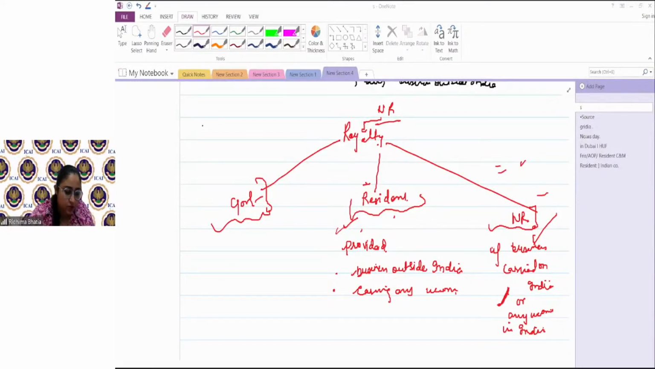Perfect. Now we come to fees for technical services. Its taxability is also exactly the same, exactly the same as royalty. No difference.